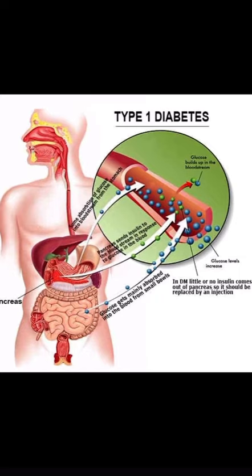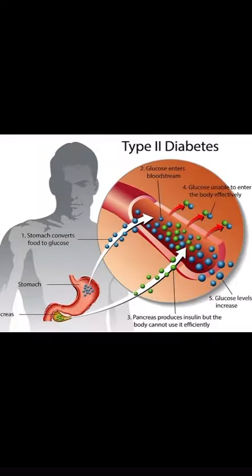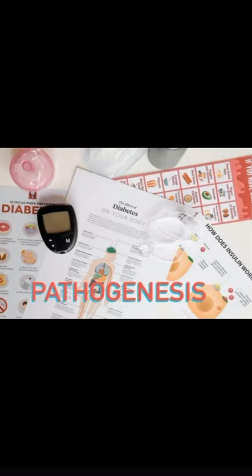Type 1 diabetes, a lifelong condition where the body's immune system attacks and destroys the cells that produce insulin. And type 2 diabetes, where the body does not produce enough insulin or the body's cells do not react to insulin properly. Type 2 diabetes is far more common than type 1. In the UK, over 90% of all adults with diabetes have type 2.